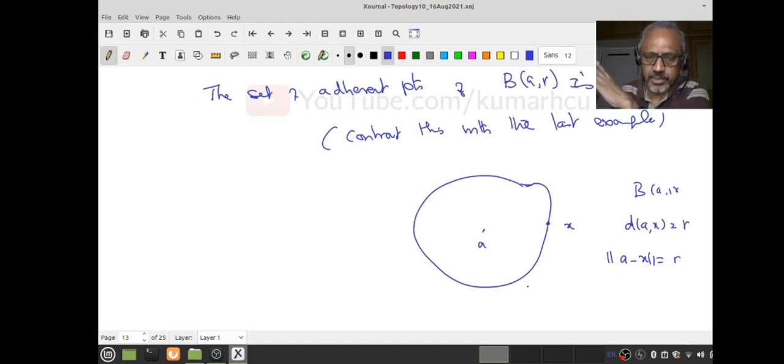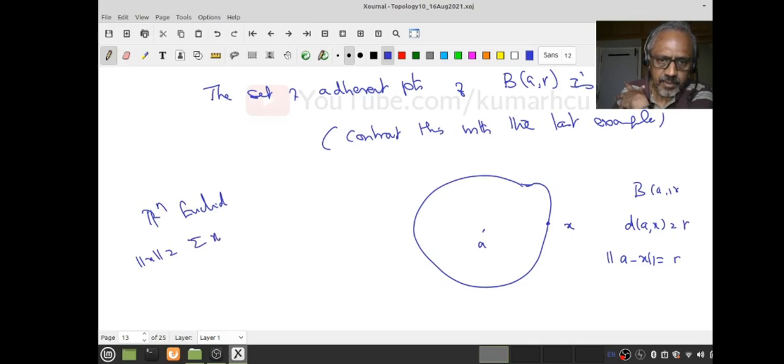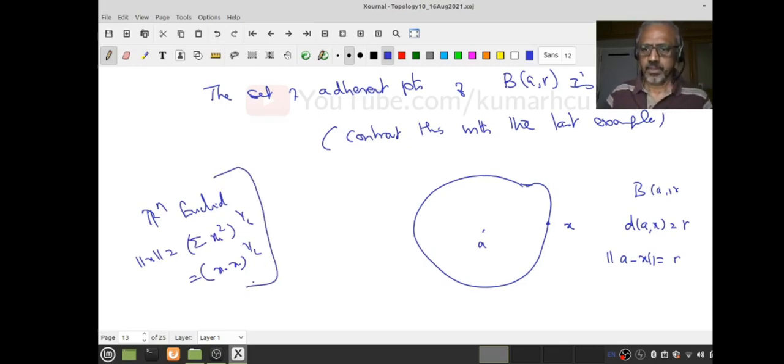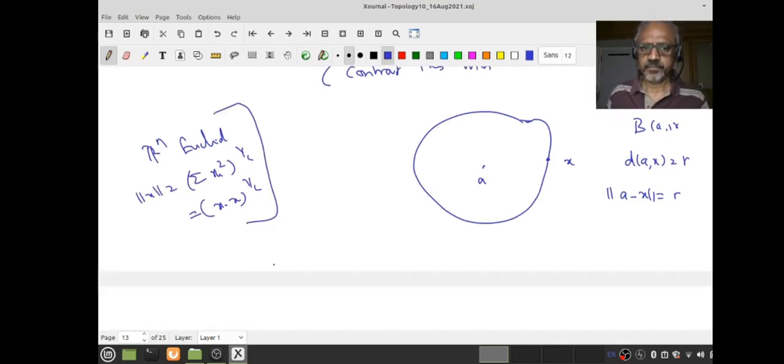If you want, think of R^n with the Euclidean metric. The norm of X is the summation of x_i squared, to the power half, which is x dot x to the power half, etc. All these things you must learn. But this is true with respect to any of the d_1 norms.